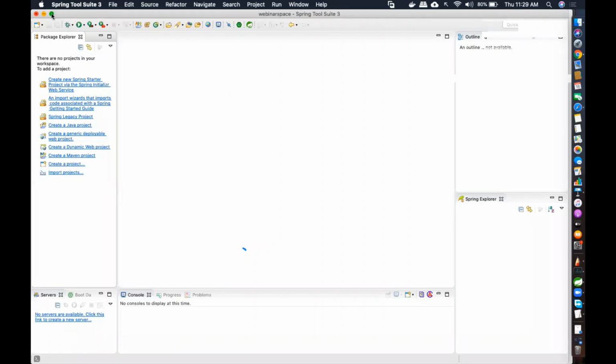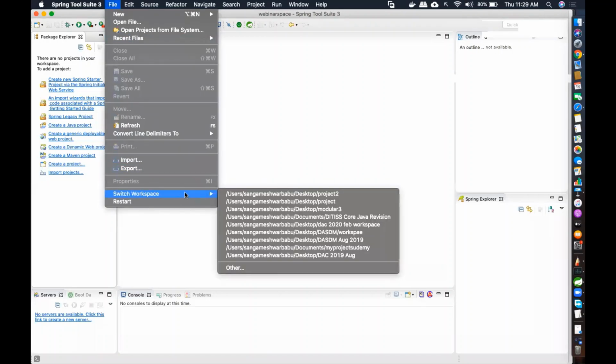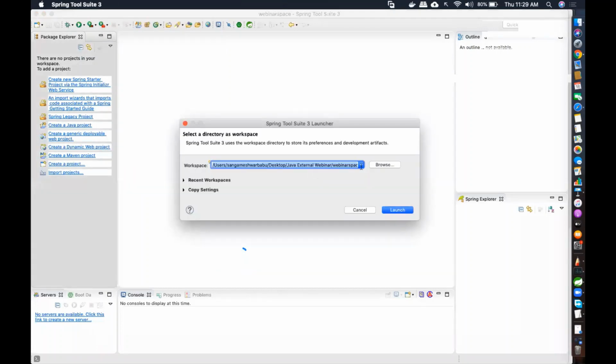All you need to do is create a particular folder on your desktop. And if I go here, File, there is an option called Switch Workspace. In there, you can go to that particular folder. Now, what exactly is a workspace? A workspace is a directory where all the projects of this particular application will be stored. Whatever applications you make, all your projects will be stored in that folder.